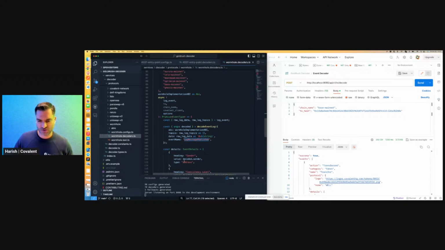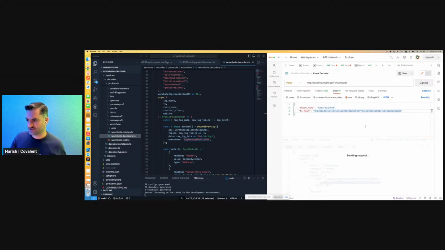And so what this looks like, if I actually run this now, is it'll run on localhost. And so I can go to my Postman, for example. I can specify a chain name. And what I'll do is just pull a transaction off of any from the Wormhole contract. I can find any transactions associated with that contract.